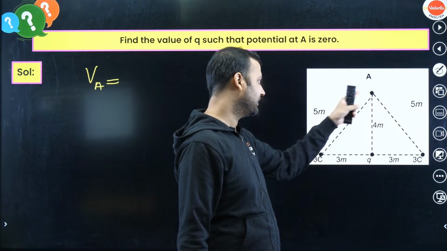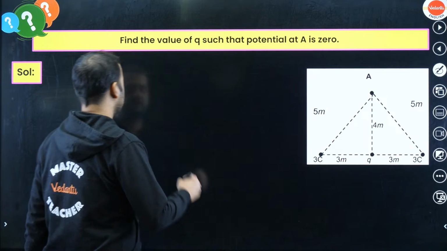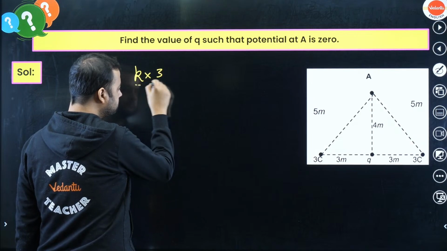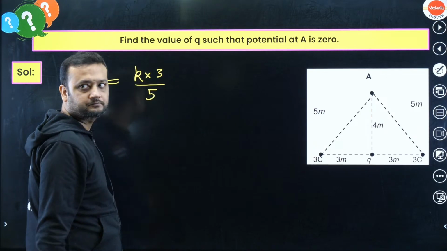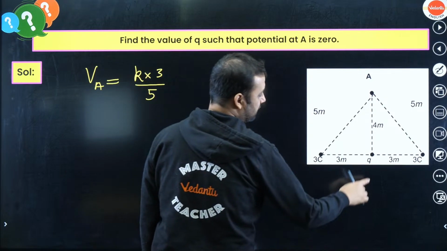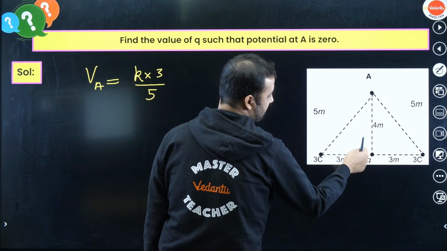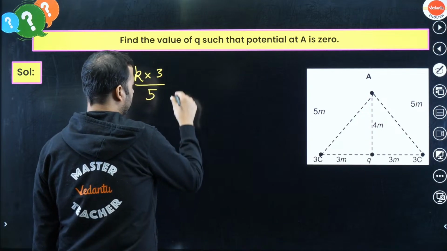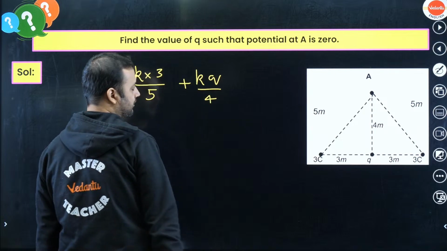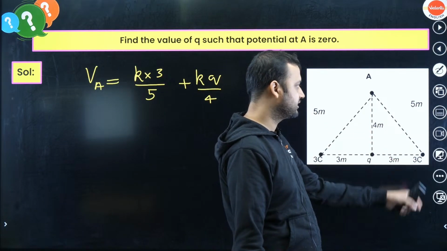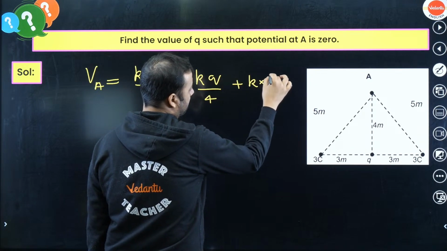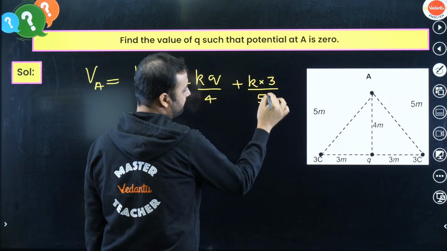So it is simply KQ by R. R is 5 meters. So it will be K into Q. What is Q? Q is 3 by R is 5 meters, right? So KQ by 5. Plus what is the potential at A due to the second charge? So KQ by 4. So plus K into Q by 4. And what is the potential at A due to the third charge, which is 3 coulombs? So again K into 3 by 5.